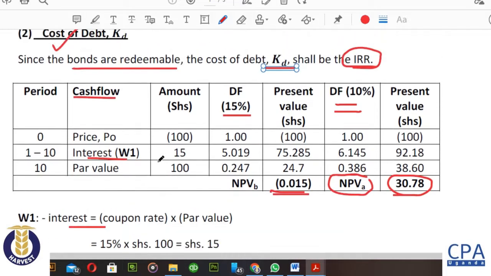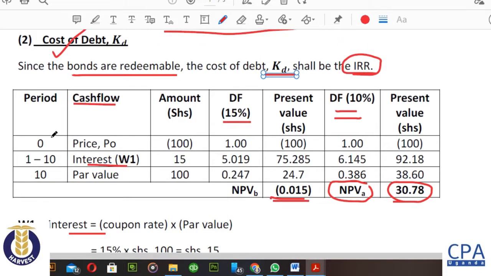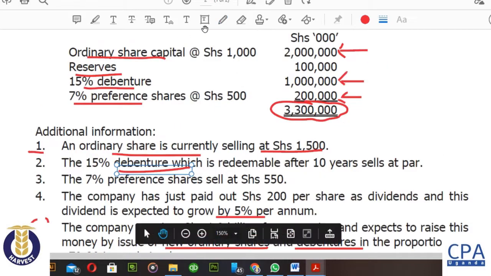For those who have not seen this, what we do, we look at the initial investment, which is the purchase of the debentures or bonds for that matter. And for you to purchase the debentures, you need to invest 100. When you look at the question, we are told that the debentures are selling at par.